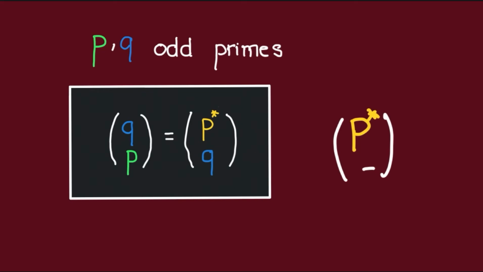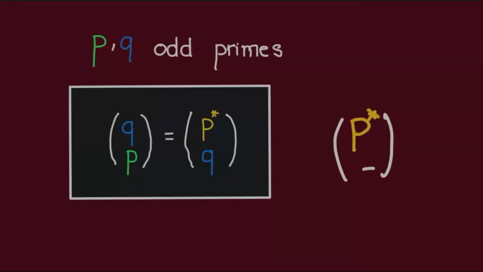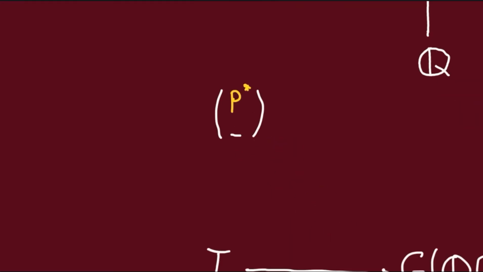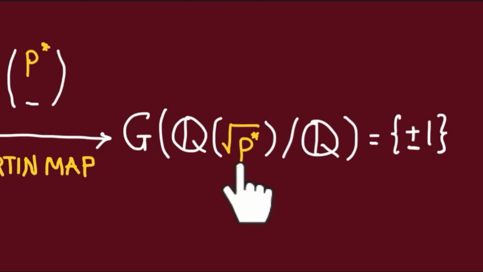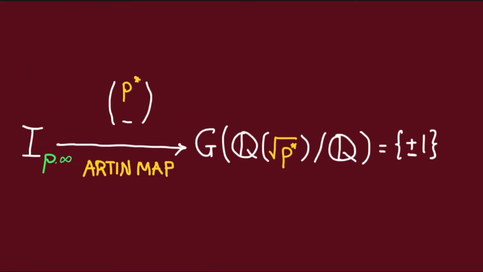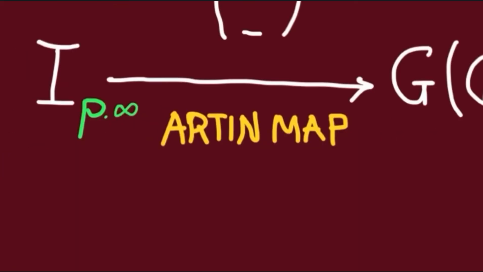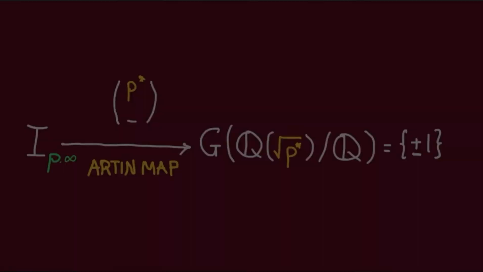Now, let us go back to quadratic reciprocity. From our previous discussion, we see that the Legendre symbol with P star here could be viewed as the Artin map for the extension Q adjoin square root of P star. Note that since P star is congruent to 1 modulo 4, an admissible modulus for this extension is P infinity.